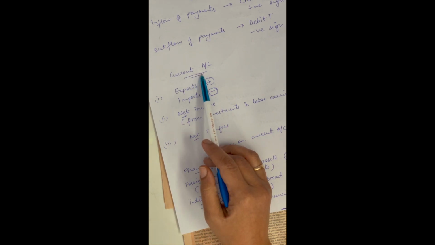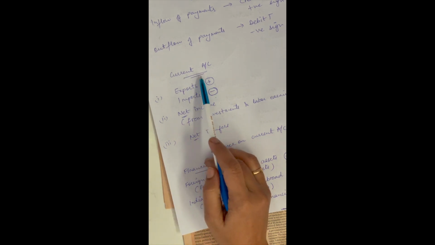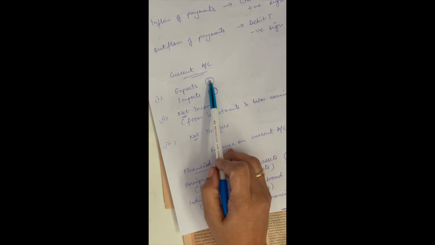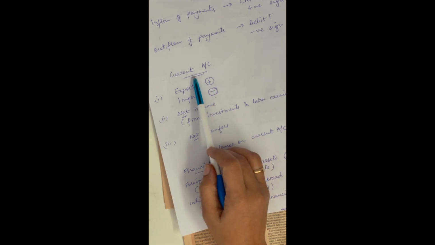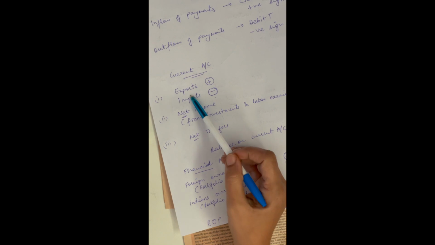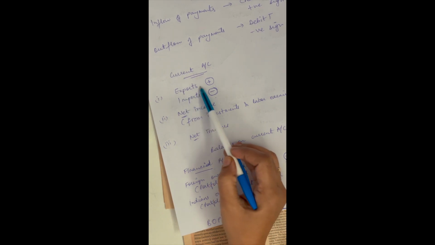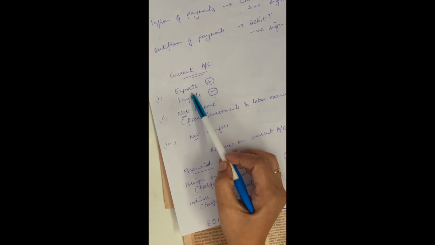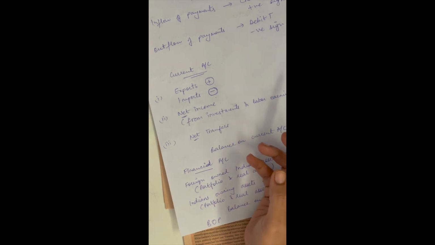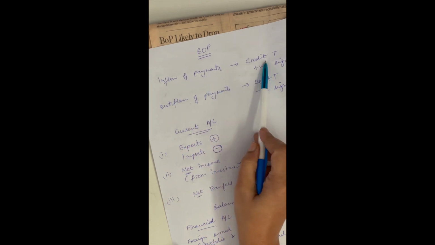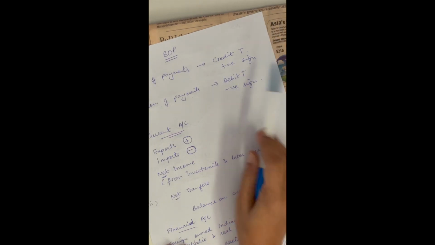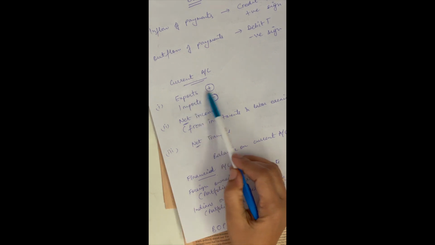So current account is basically the exports and imports of goods and services, and they represent the purchase and sale of goods and services produced in the current period. So that's why they are called current account. Okay, so what does that mean? That basically means that if there are any exports from a country, we are exporting goods and in return we are receiving payments. Since an inflow of payments is a credit transaction and it carries a positive sign, that's why I have written a positive sign in front of exports.